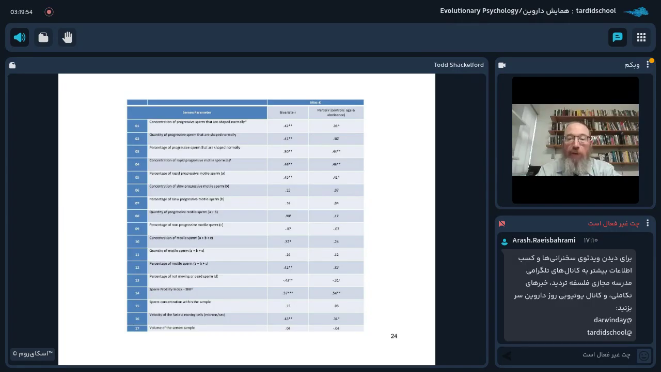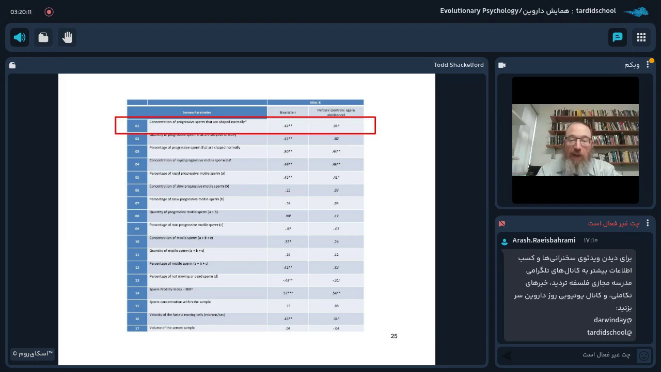I'm sorry for the flurry of data here. This is showing you the correlations between each of the clinical semen parameters and bivariate correlation with the scores on the mini-K, and partial correlations with scores on the mini-K, controlling for the man's age and the abstinence duration.